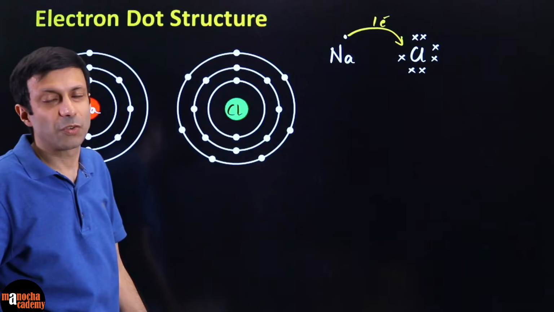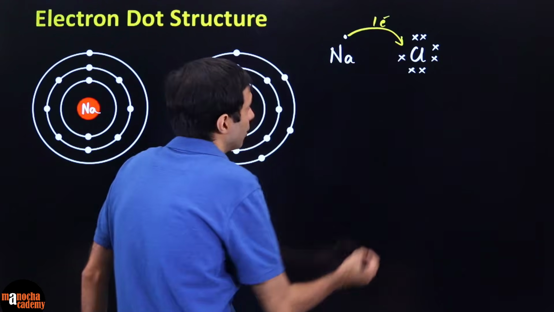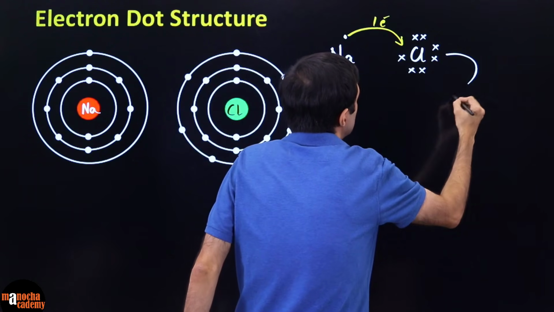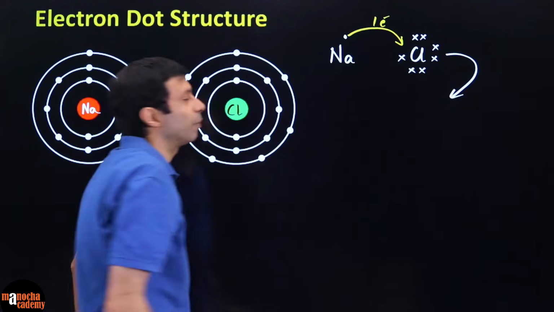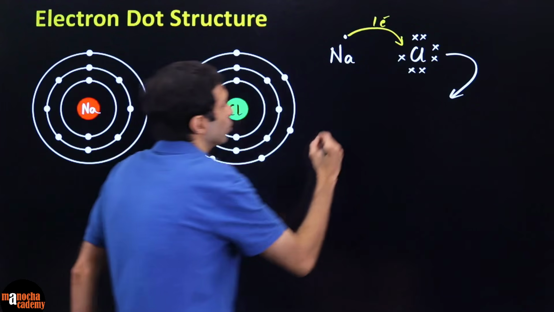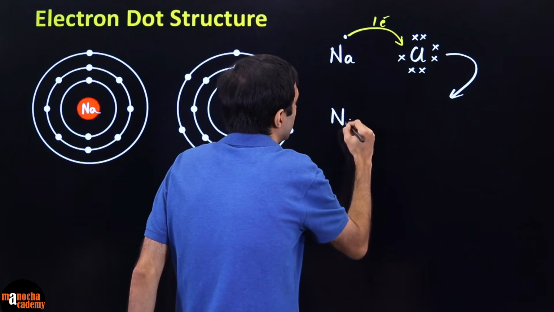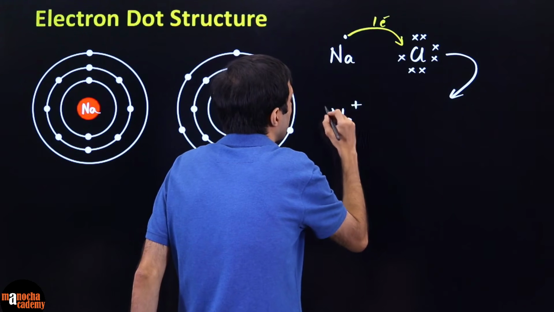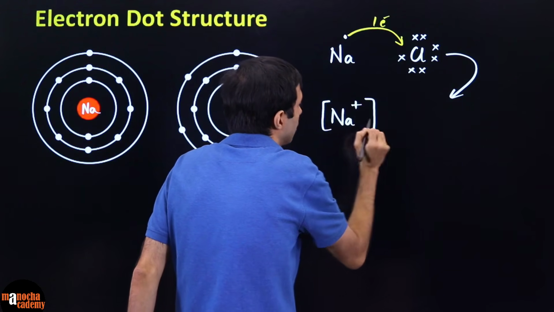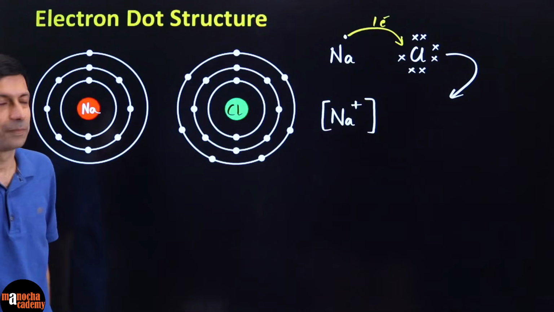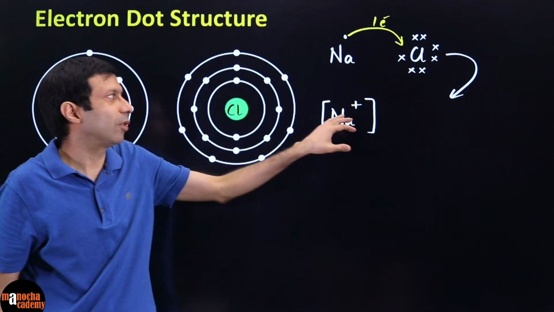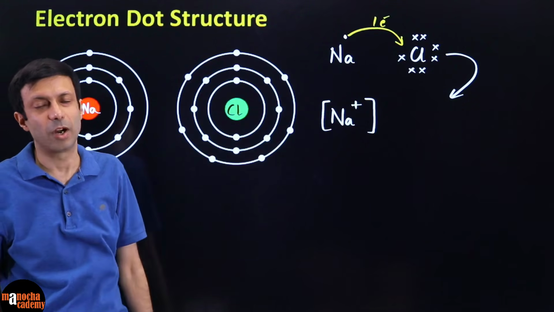So now when this transfer of electron happens, what is the next step? Because sodium loses the electron, it's going to become sodium ion. So we are going to write Na plus, and usually for the ion we put these box brackets around it. Because it has lost the electron, we mark it as Na plus with the box bracket.